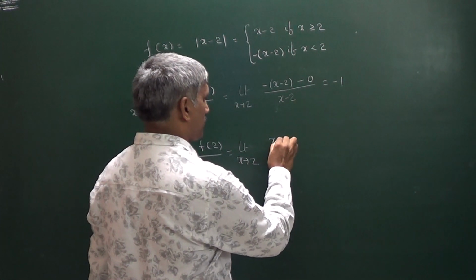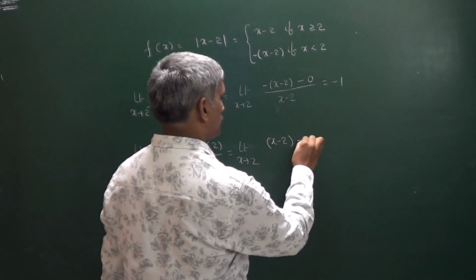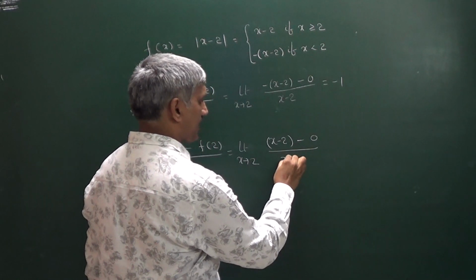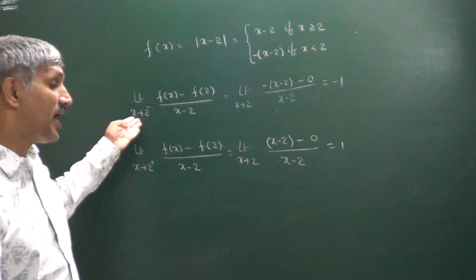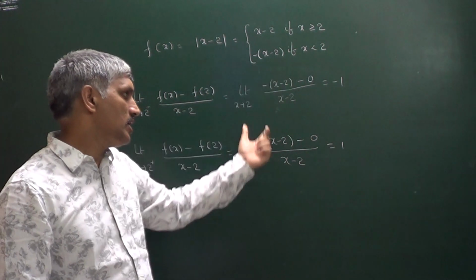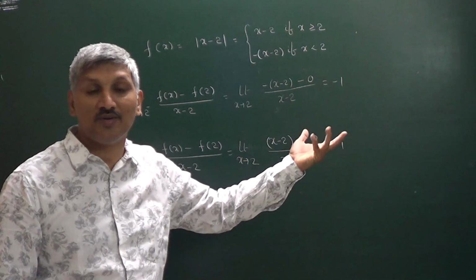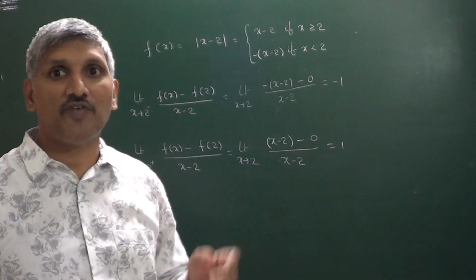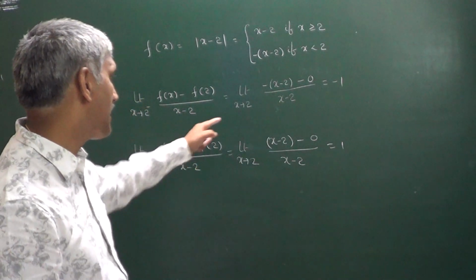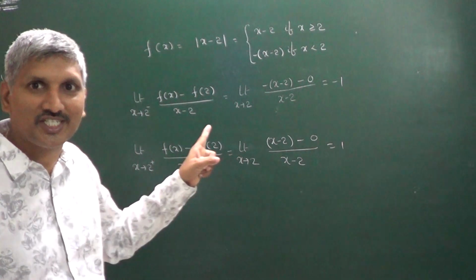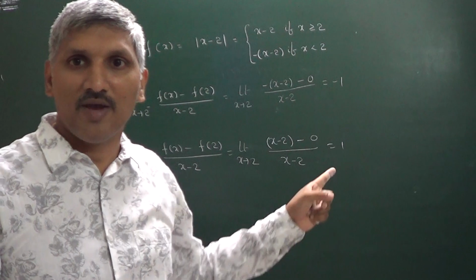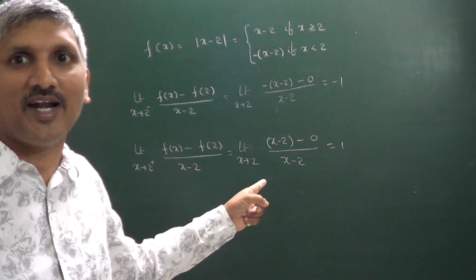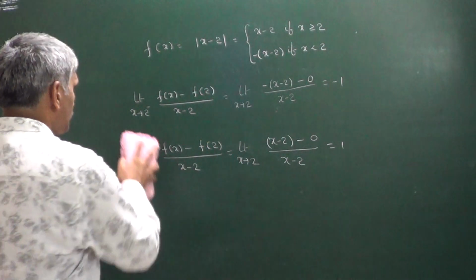Write down here, (x − 2) − 0 divided by (x − 2). Here we cancel, and we get 1. The left hand derivative we got is −1, and the right hand derivative we got is +1. Both are not equal. That's why the function is not differentiable at x = 2. You can check earlier, the function is continuous at x = 2, but it is not differentiable at x = 2.